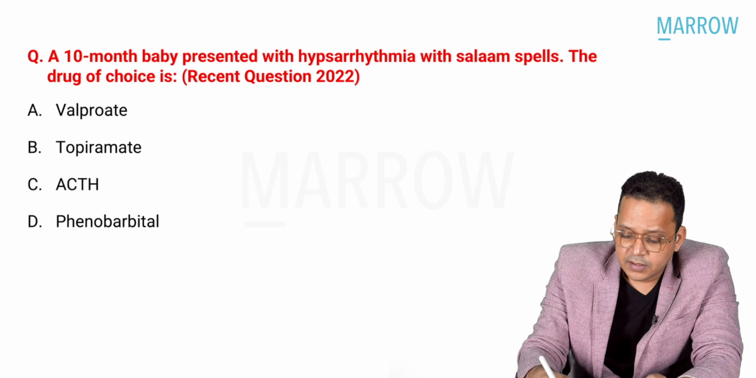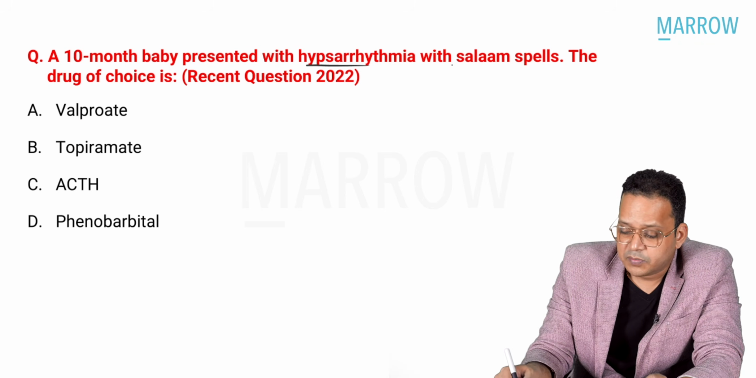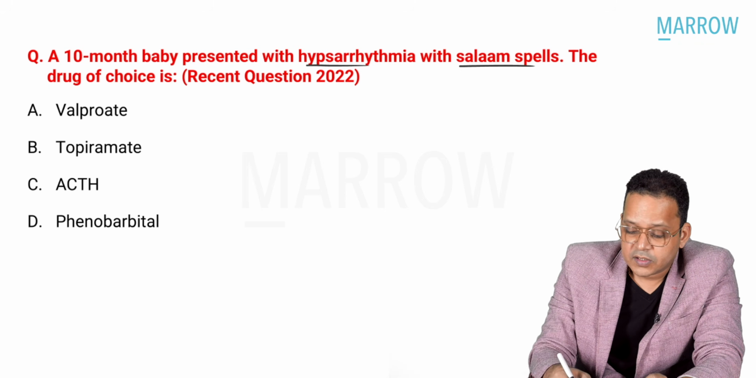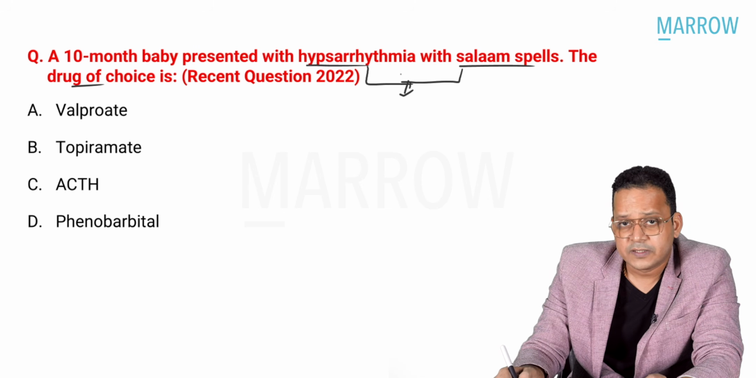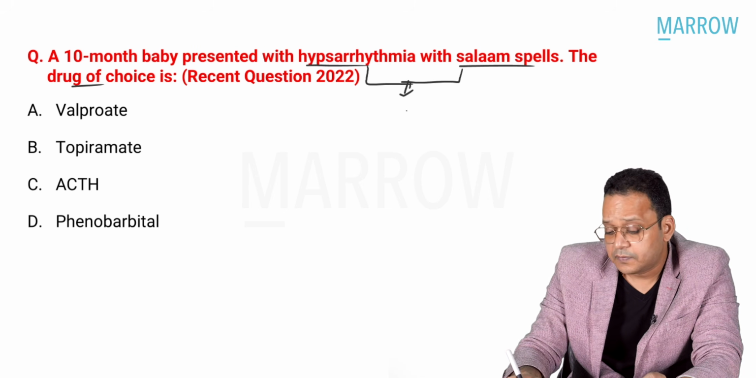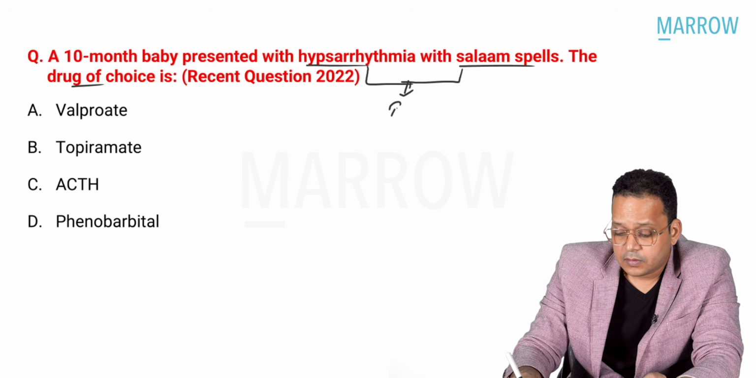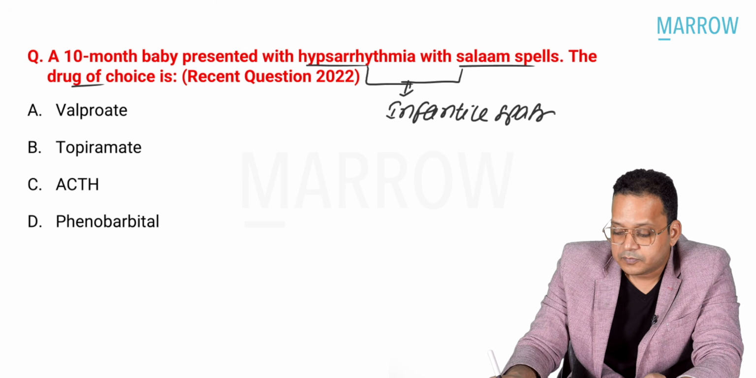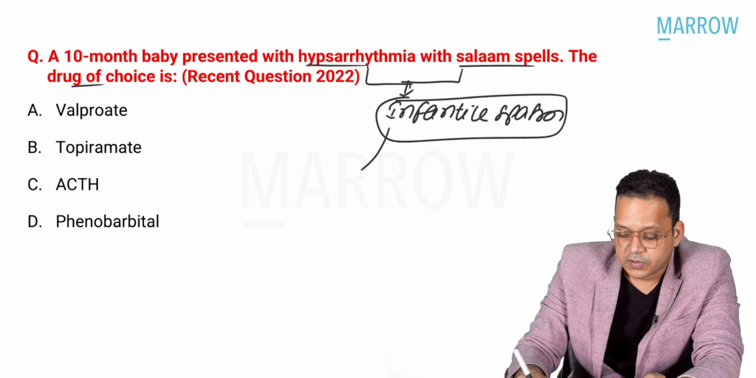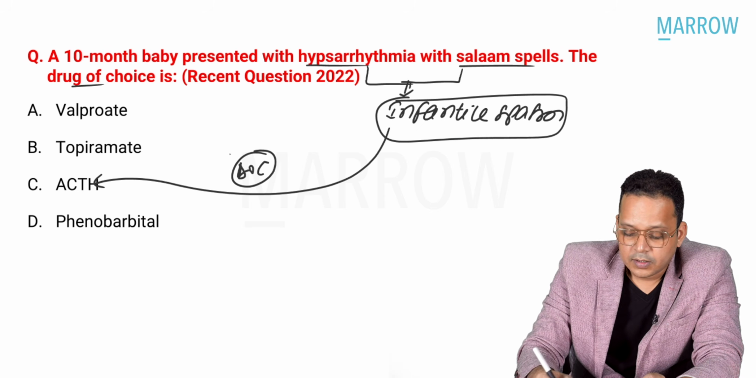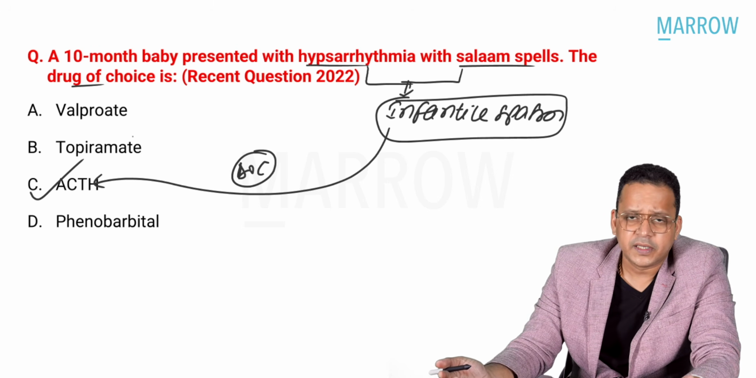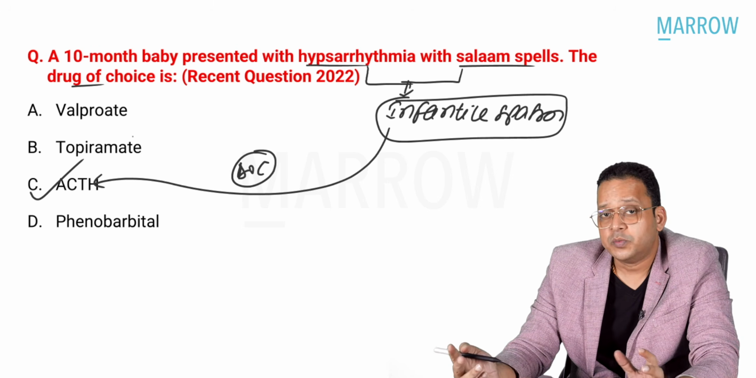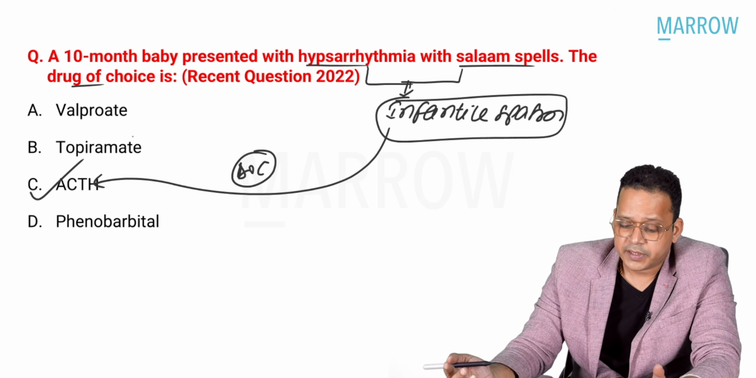Right, 10-month baby presented with hypsarrhythmia with salaam spells. The drug of choice is, see, hypsarrhythmia on EEG and salaam spells, they're characteristic of infantile spasm. What is the drug of choice for infantile spasm? It is ACTH. So you just have to make a simple diagnosis, go for the answer ACTH. If it is associated with tuberous sclerosis, then we go for vigabatrin, right?